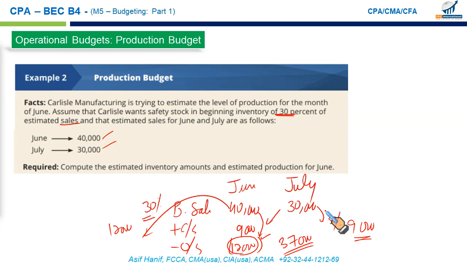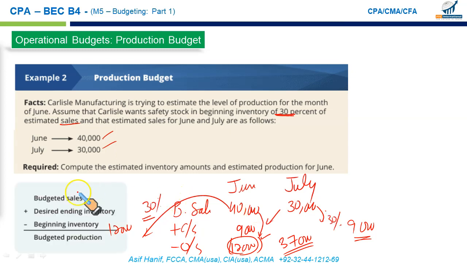So that's the answer. This is the formula I've used. Budgeted sales 40,000 in June, desired ending inventory 30% of July sales 9,000, less beginning inventory, which is 30% of June sales 12,000, and I get my answer 37,000.